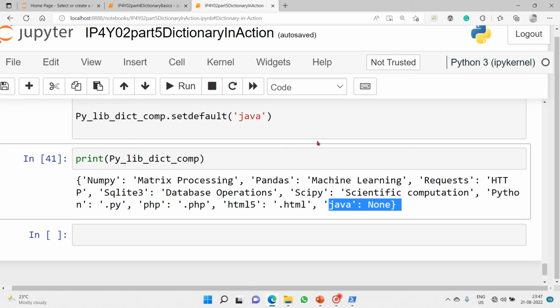So with this we are done with the dictionary basics, and then the dictionary in action, that means all the operations that we can do on a dictionary.